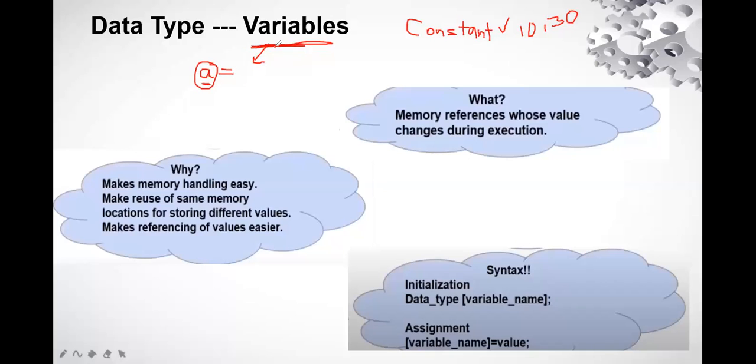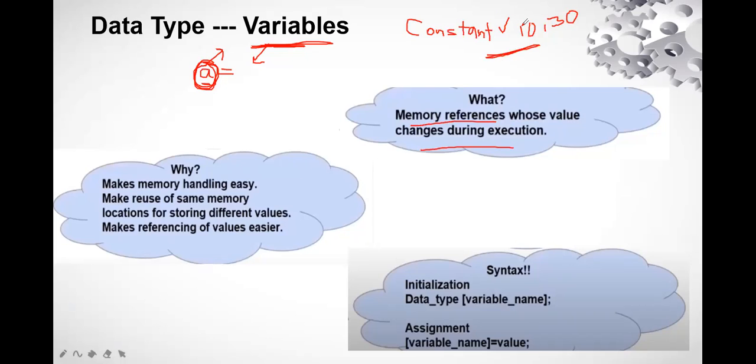Now what is the use of variables? Now see, this particular program will be constant and it cannot give you output for other numbers. But this particular program can give you the sum for many values. So this is actually what I'm doing. I am referring to the memory whose value can change during the execution, right? I have referenced a memory which is named as A. This is a reference to a memory. So this is memory references whose value changes during execution.